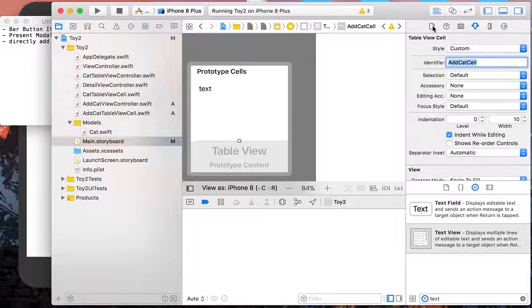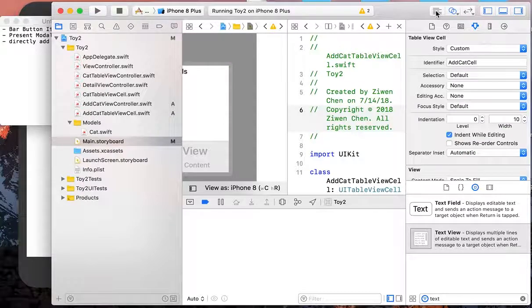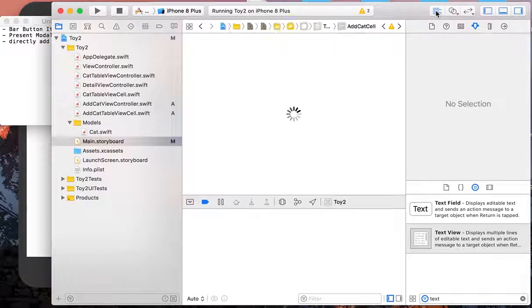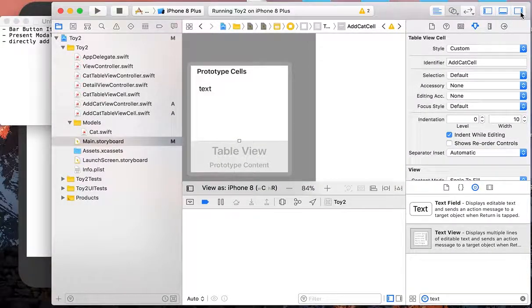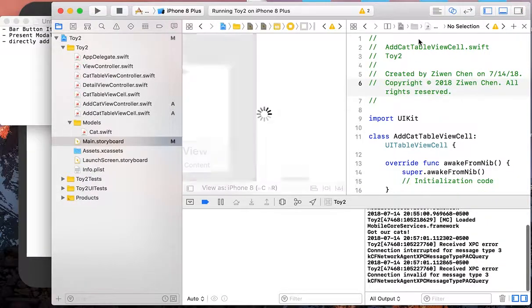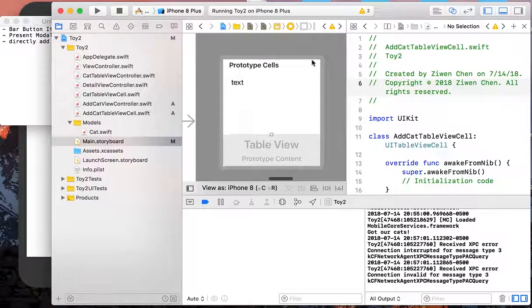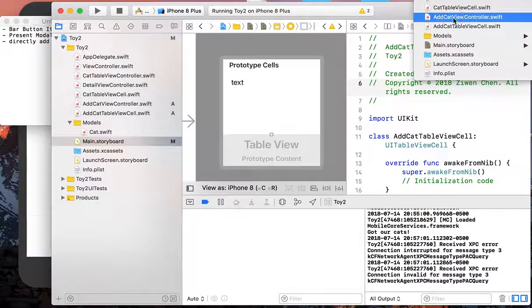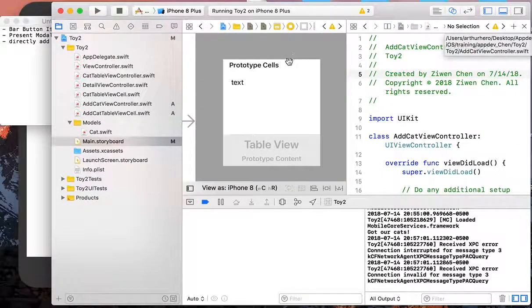Alright, almost finished. So the last part of our routine is to link our elements to the files. So make sure you're in the right file. First we want to go to CatViewController and basically just add this table view.